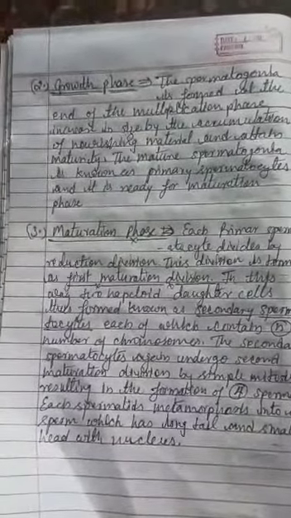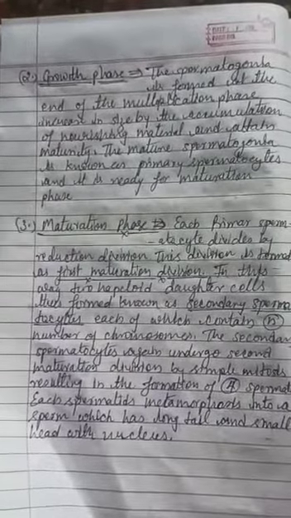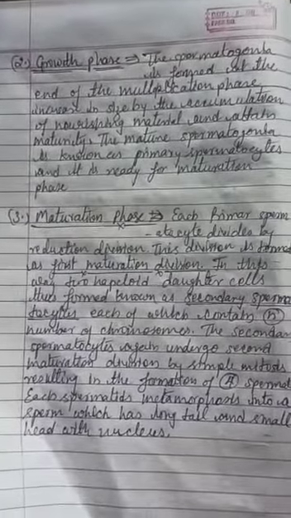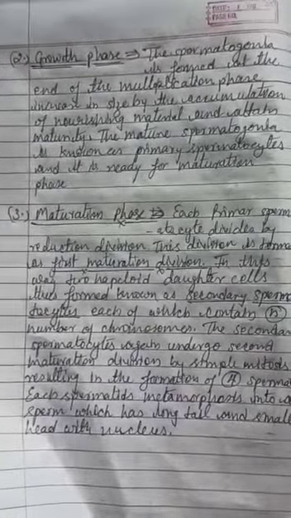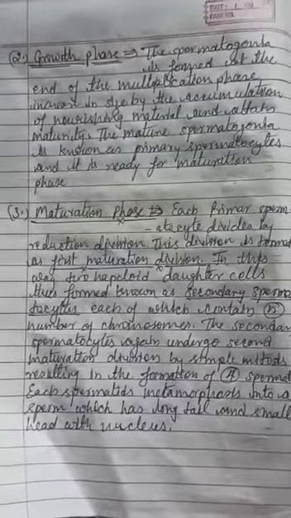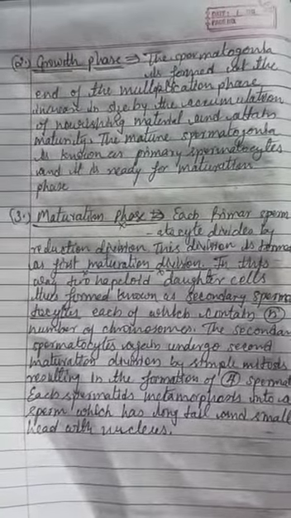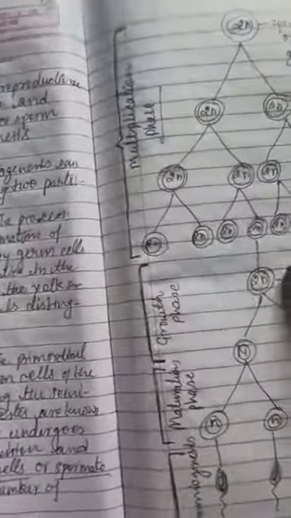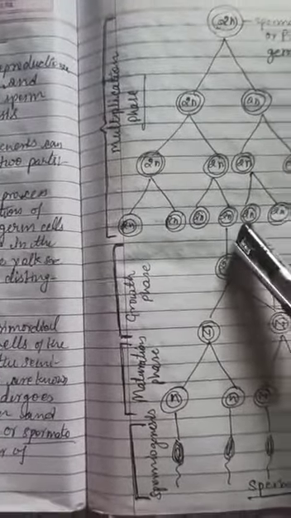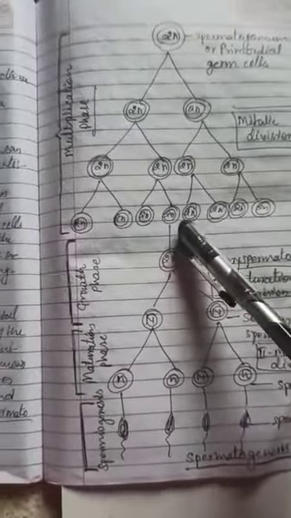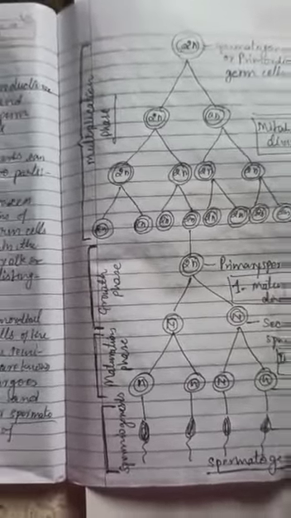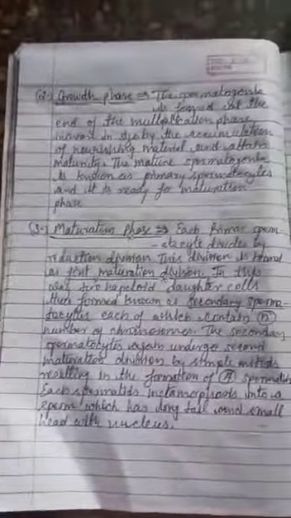Second phase, that is growth phase. The spermatogonia formed at the end of the multiplication phase increases in size by the accumulation of nourishing material and attains maturity. The mature spermatogonia is known as primary spermatocytes and it is ready for maturation phase. During the end of the multiplication phase, one spermatogonia takes the cytoplasm and other nourishing material and forms the primary spermatocytes.